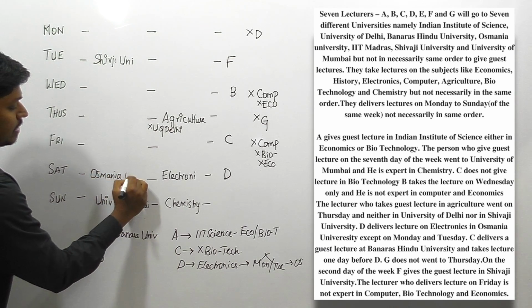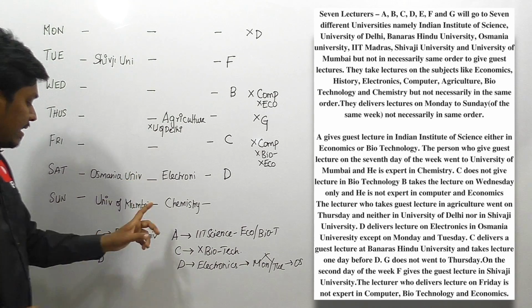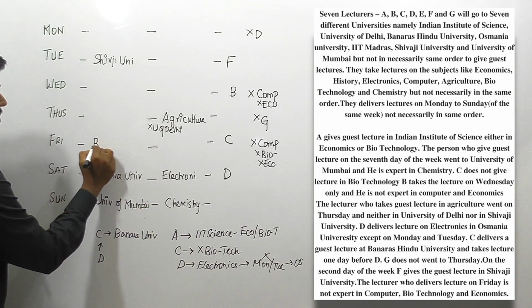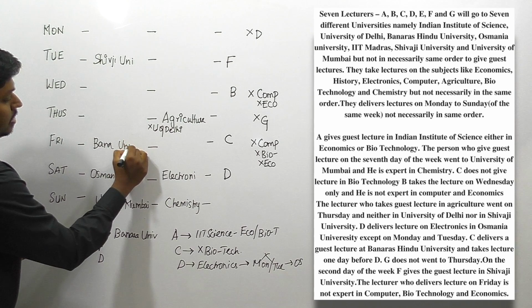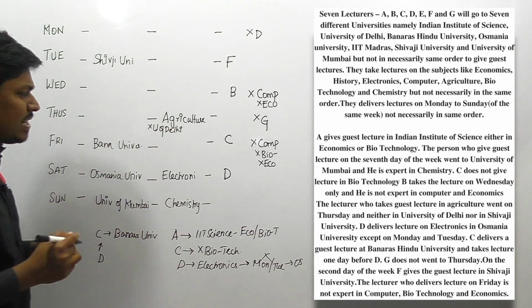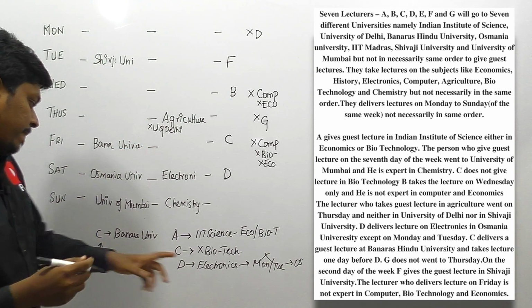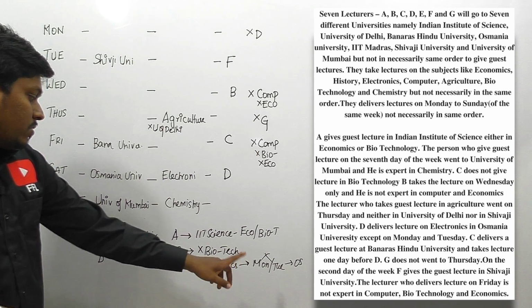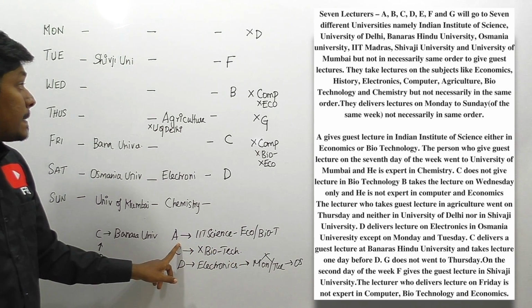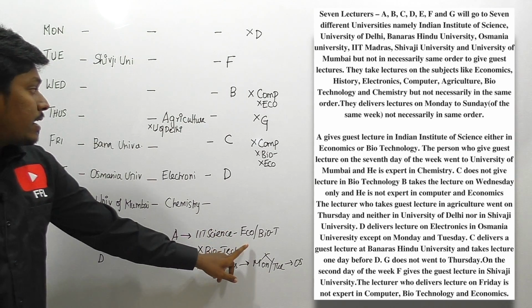Okay, so next is, this is C, right? So C is from Banara University. Next we need to fix electronics, Monday or Tuesday. So A is from IIT, and E is economics or biology.